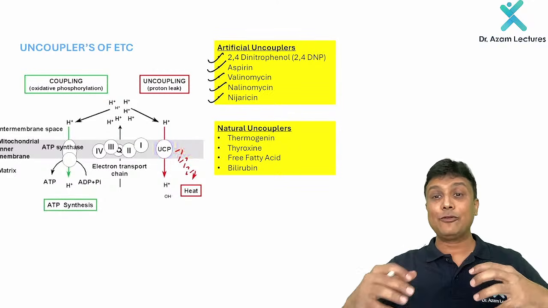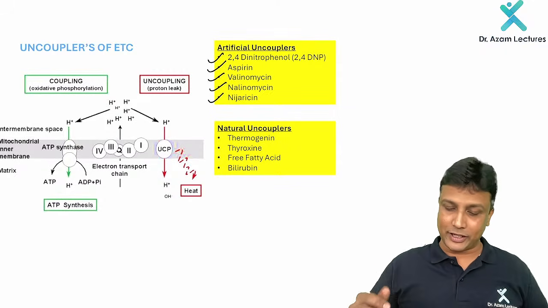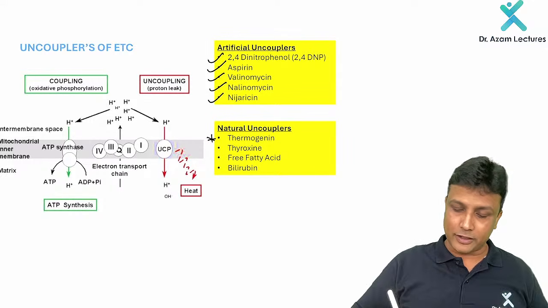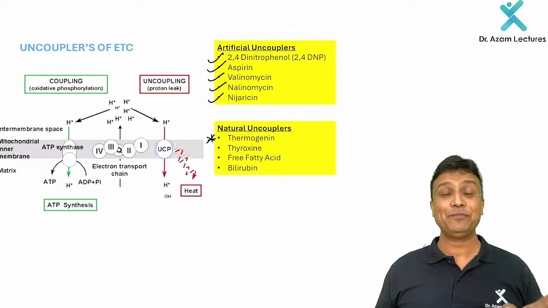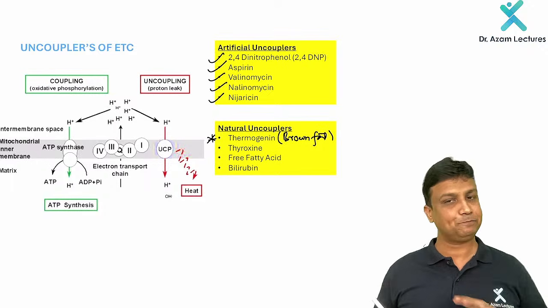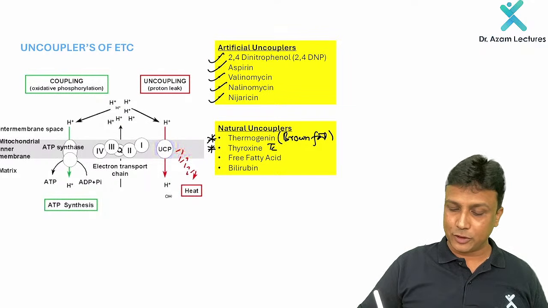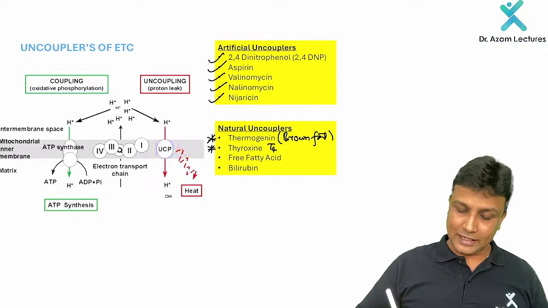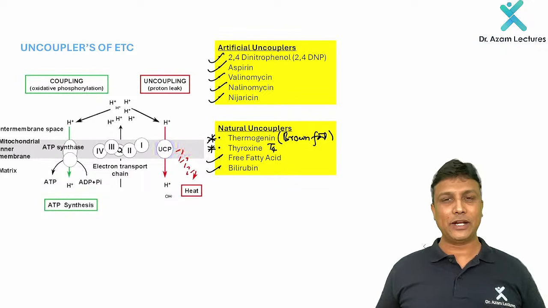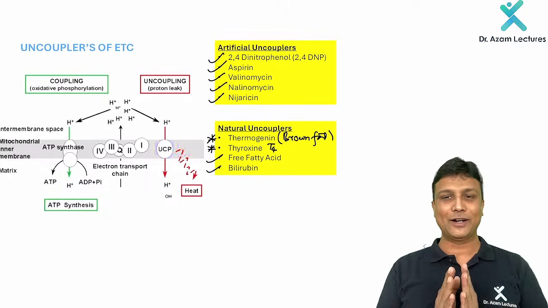Now, apart from this one, we also have physiological uncouplers, which are produced in our body. Number 1, thermogenin. It has already been asked in your FMG exam. And recently they also asked about the location of this one. Remember, thermogenin is located in the brown fat, the brown adipose tissue. Perfectly done. And thyroxine, T4, is also asked in your exam. T4 also acts like an uncoupler. And then the free fatty acids as well as bilirubin. So my dear doctors, please remember the examples of this one. Very, very important. Is it okay?